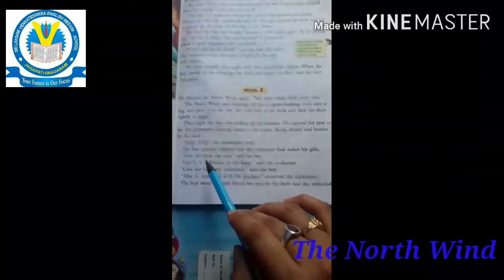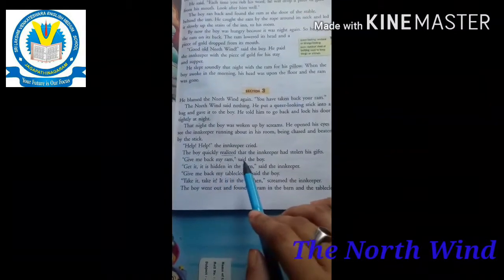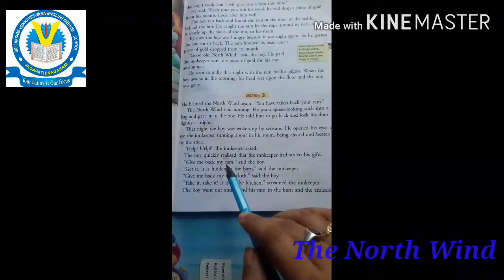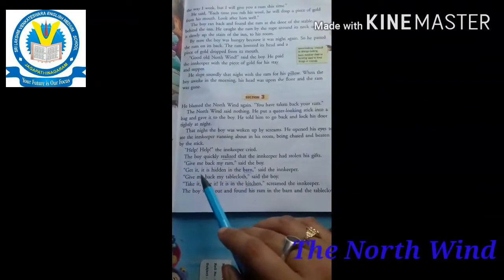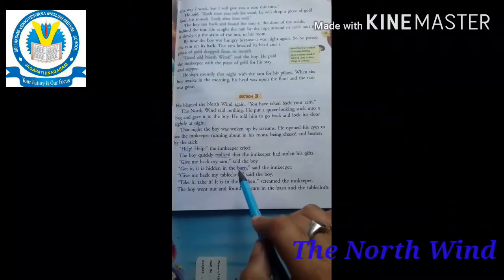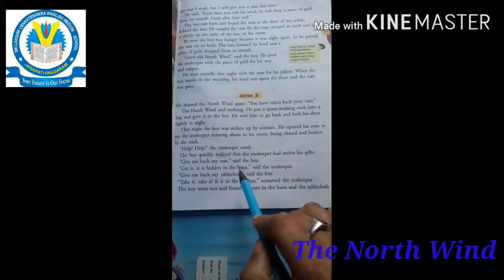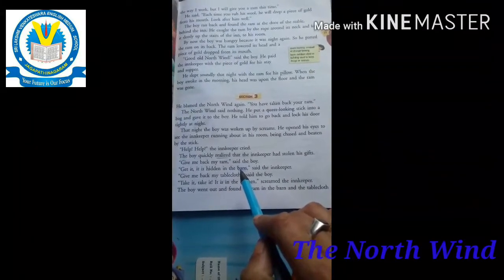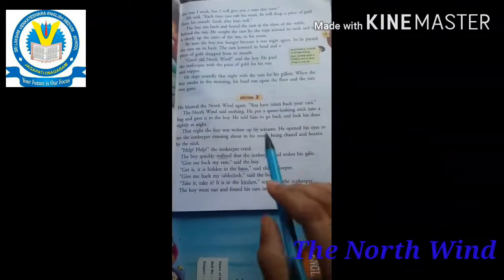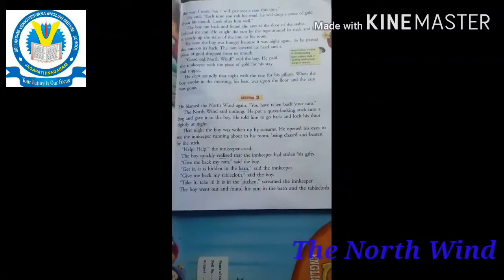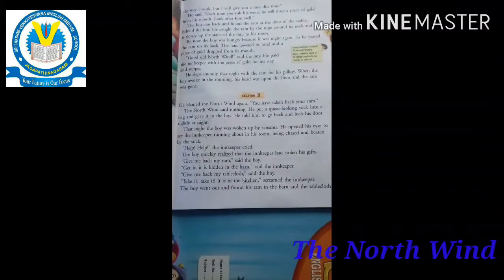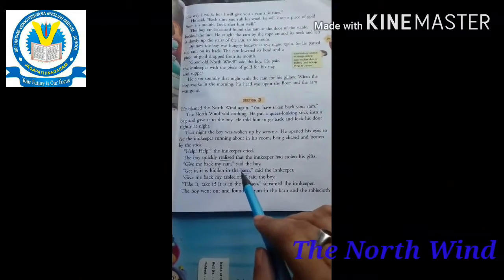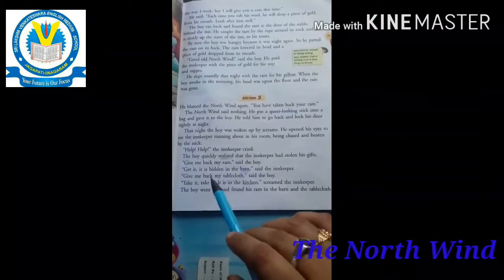Then give me back my ram, said the boy. My ram also you have stolen, so give me my ram. Get it, it is hidden in the barn, said the innkeeper. Barn means a building used to keep things or animals, an outdoor shed. So the ram is in the barn and you have to go.